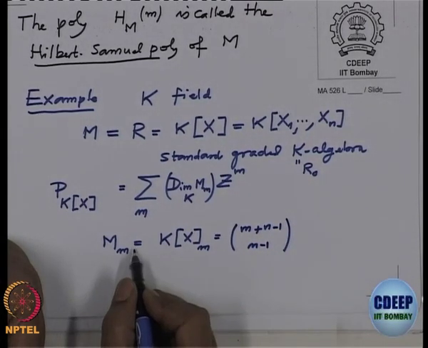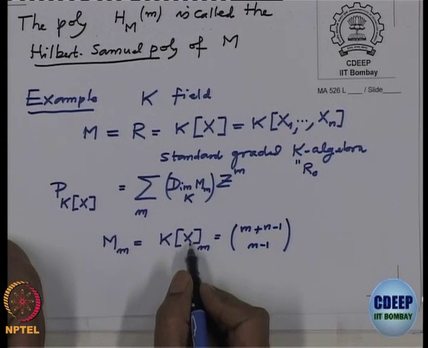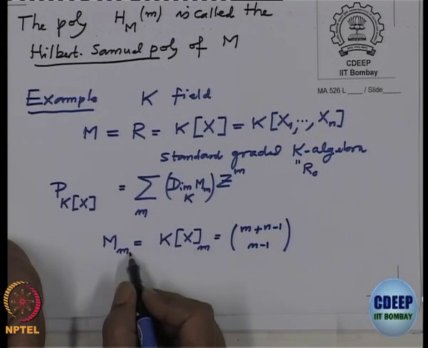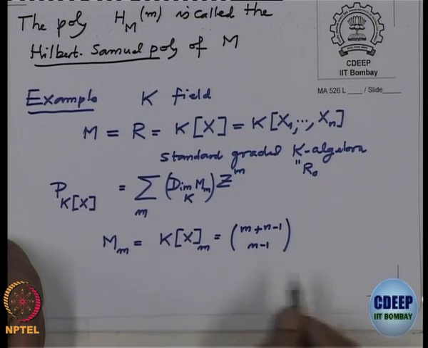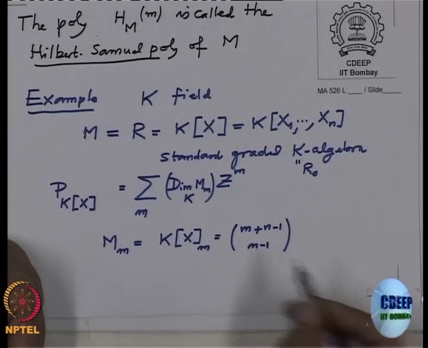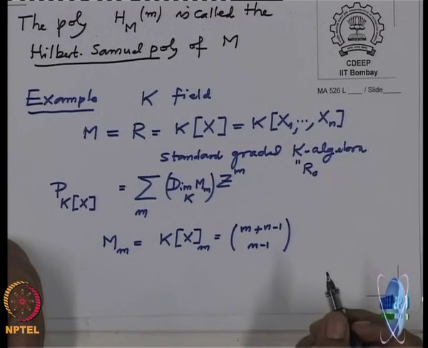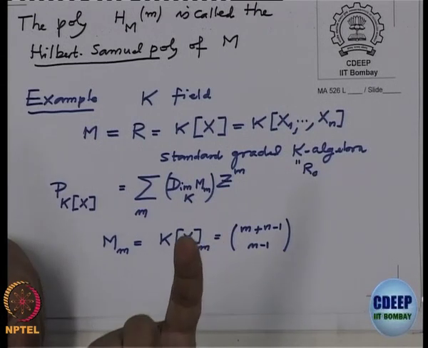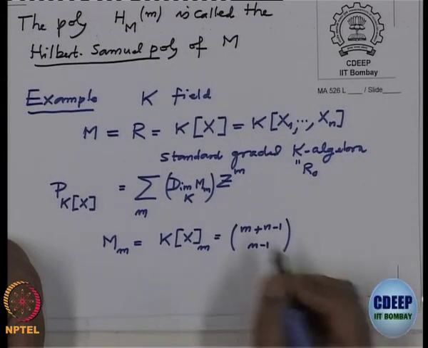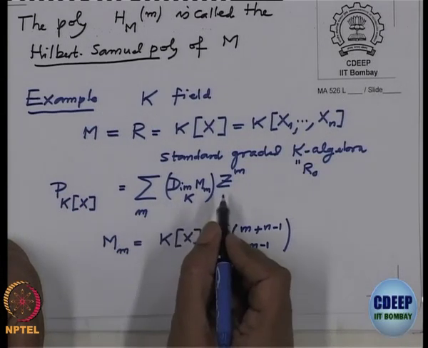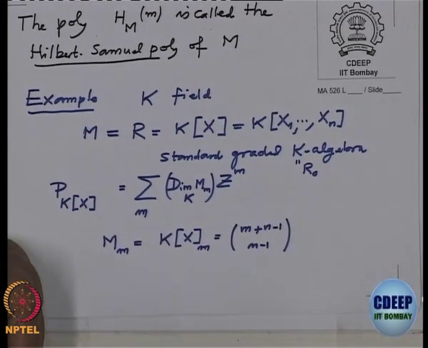You can test it, take one variable. So, what is the one variable case? So, n is 1, then it should be 1 only, right? So, it is m plus 0 choose 0, which is 1 always. So, it is actually the series 1 plus z plus z squared and so on.